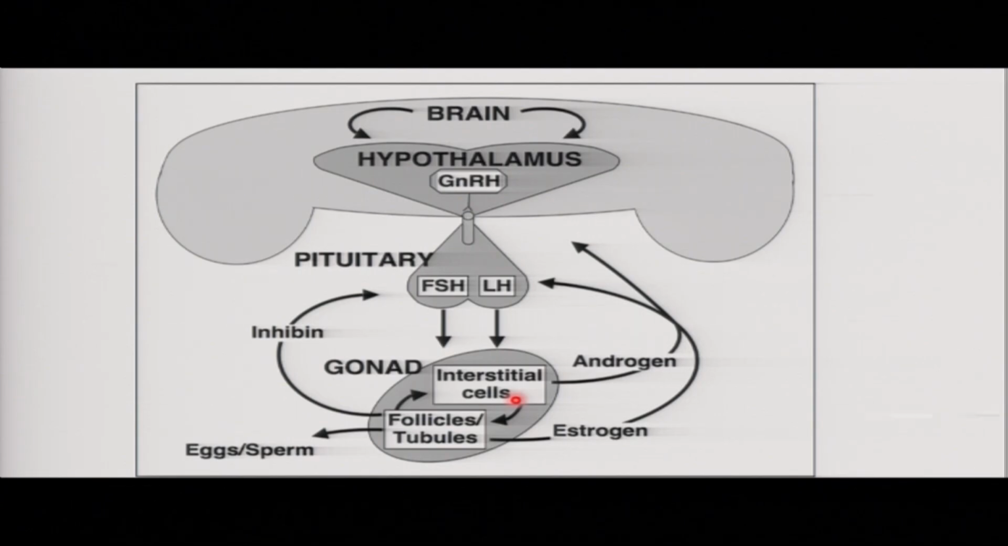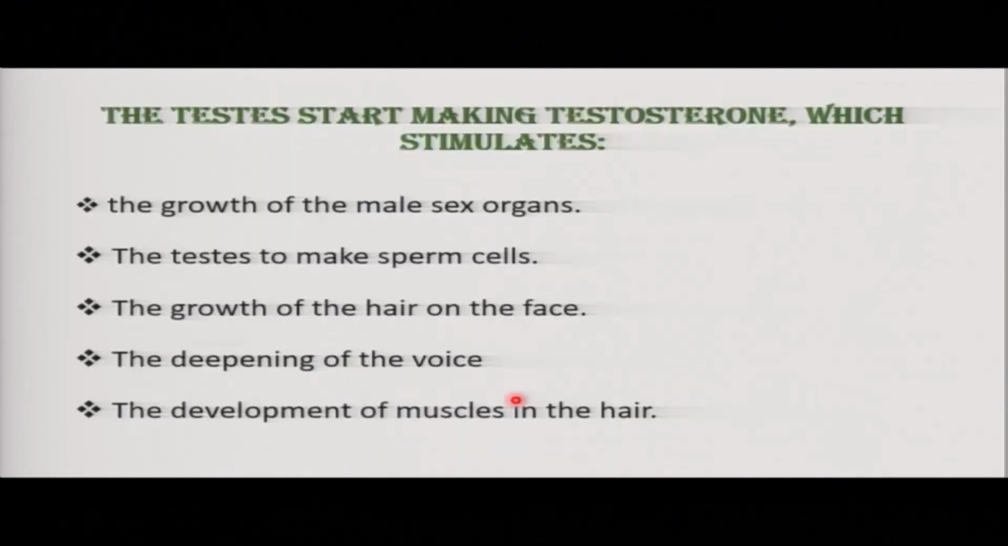So when those hormones are produced, they have different effects. Like testes start making testosterone, which is going to stimulate the following: the growth of male sex organs. The sex organs will develop. The testes make sperm cells by the process of spermatogenesis. Growth of the hair on the face, the deepening of the voice because of the enlargement of larynx, and the development of muscles in the body.